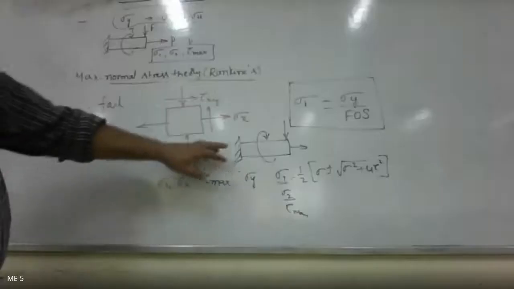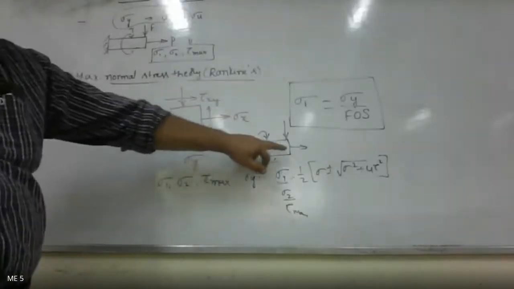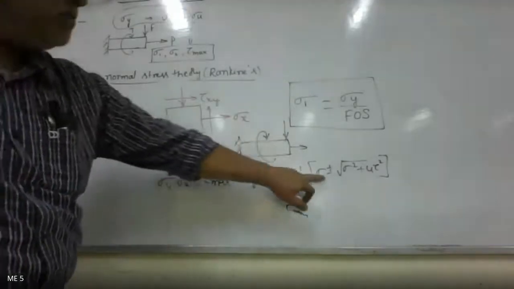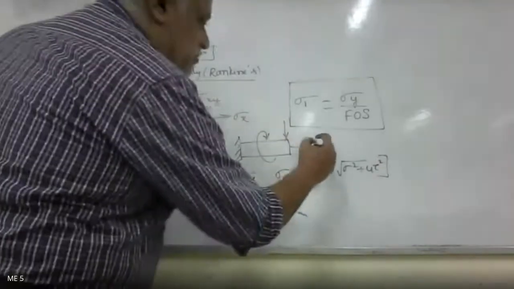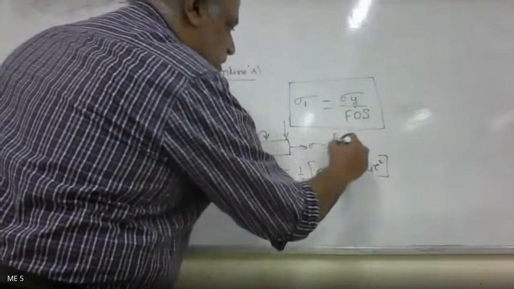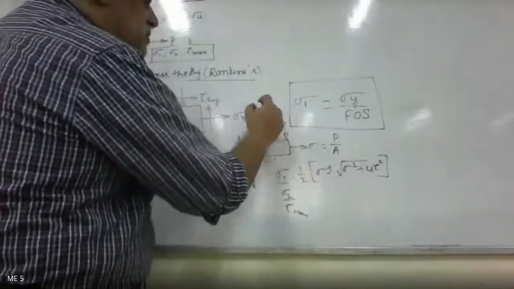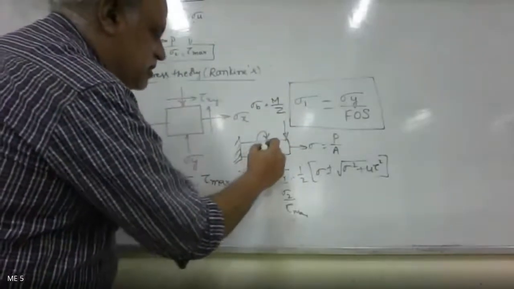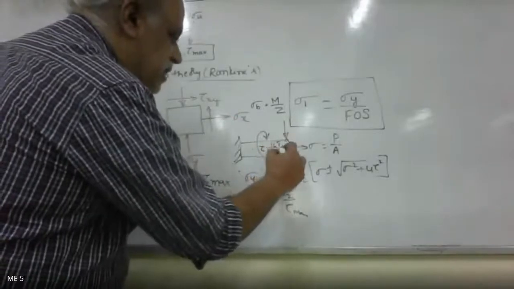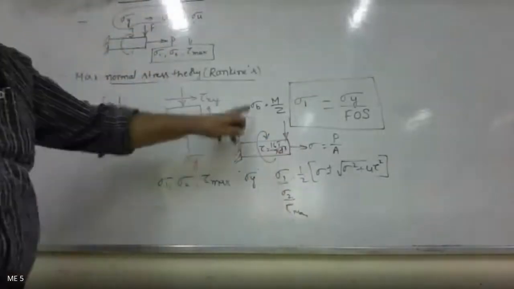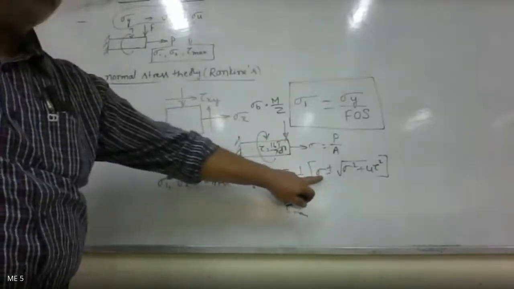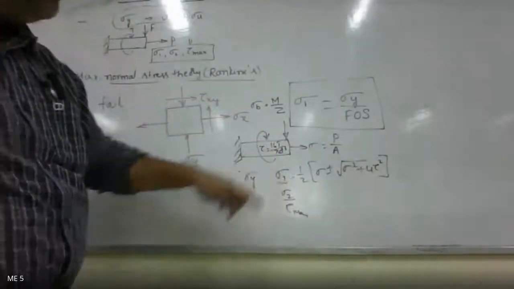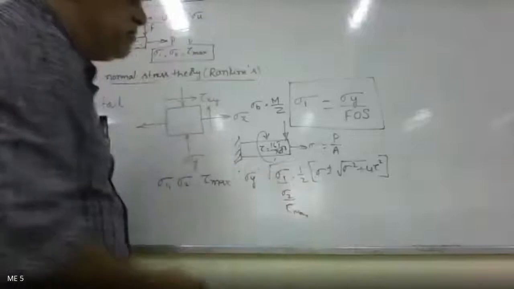Suppose I have a cantilever beam which is subjected to a combination of loads and we are going to get sigma 1 and sigma 2. How do we get them? Sigma axial is equal to load by area of cross section. When it is subjected to transverse load, sigma bending is given by M by Z. When it is subjected to torsion, tau is given by 16T by pi d cube. So sigma axial plus sigma b will be the sigma in the principal stress equation, and tau goes in the equation too. We are going to obtain the values of sigma 1, sigma 2 and tau max.